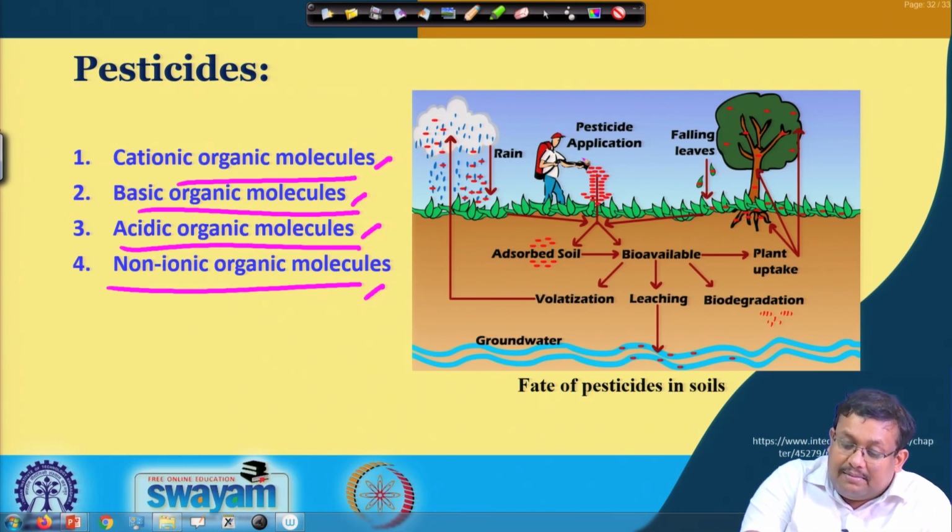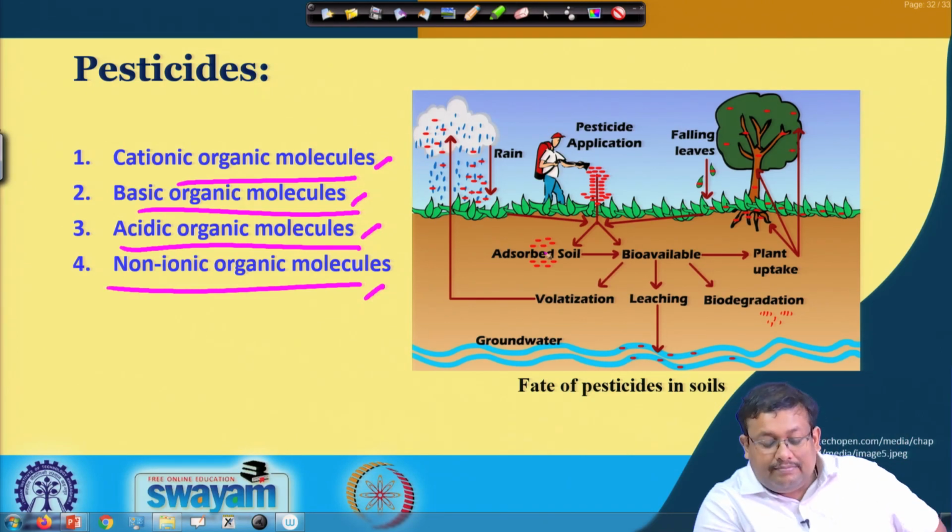When we apply the pesticide into the soil, some amount of pesticide gets adsorbed into the soil due to the presence of different clay minerals as well as organic matter, and from there it becomes bioavailable to different organisms. Also, from the direct pesticide application some amount may become bioavailable.